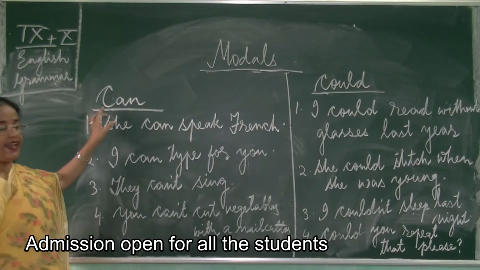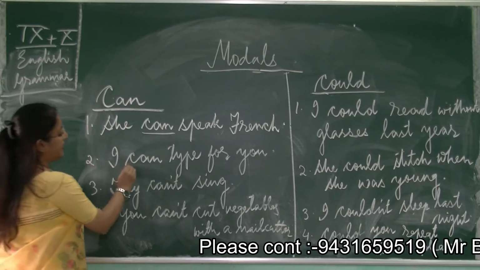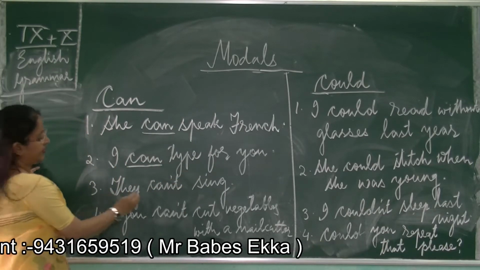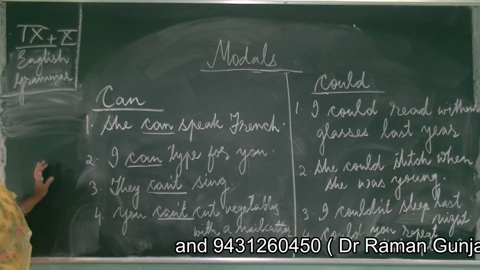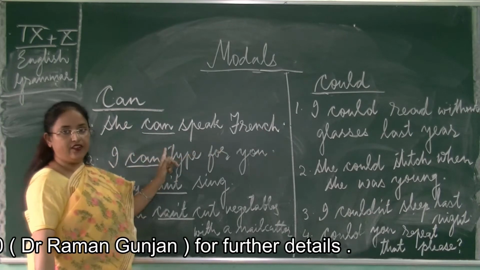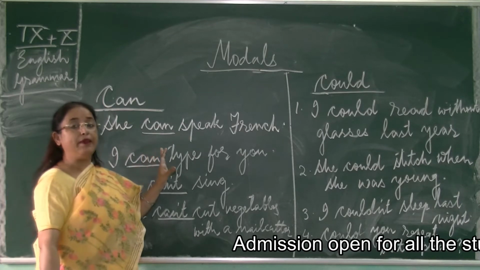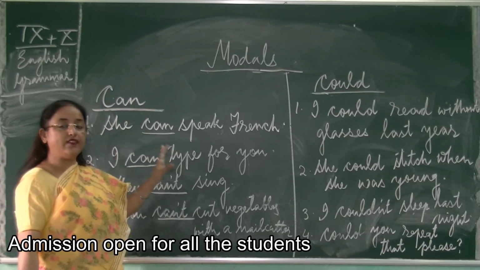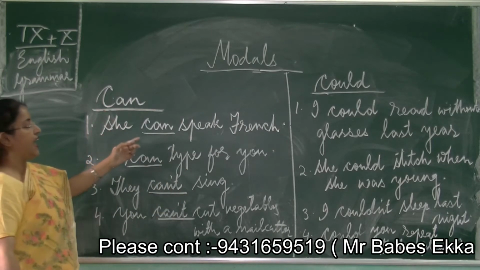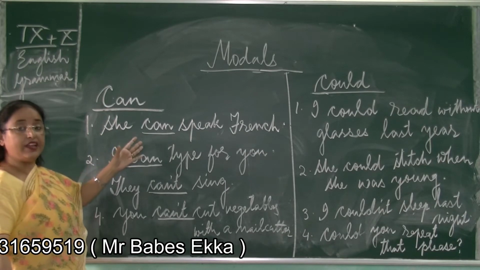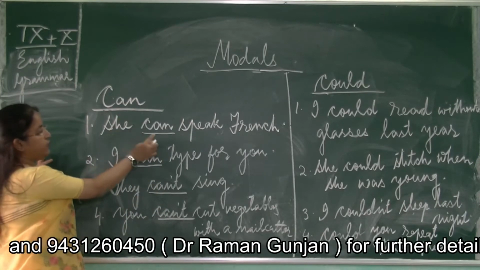Now, first let us take can. She can speak French. I can type for you. They can't sing. You can't cut vegetables with a nail cutter. Now, she can speak French. What is it telling us? It is telling us the ability. When you want to express the ability of something or someone, we will use can. So she can speak French. This is her ability. Therefore, to express ability, we use can.